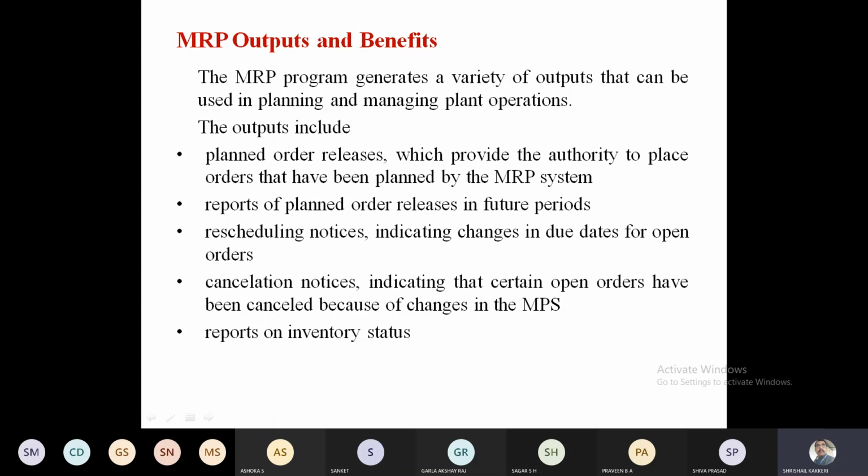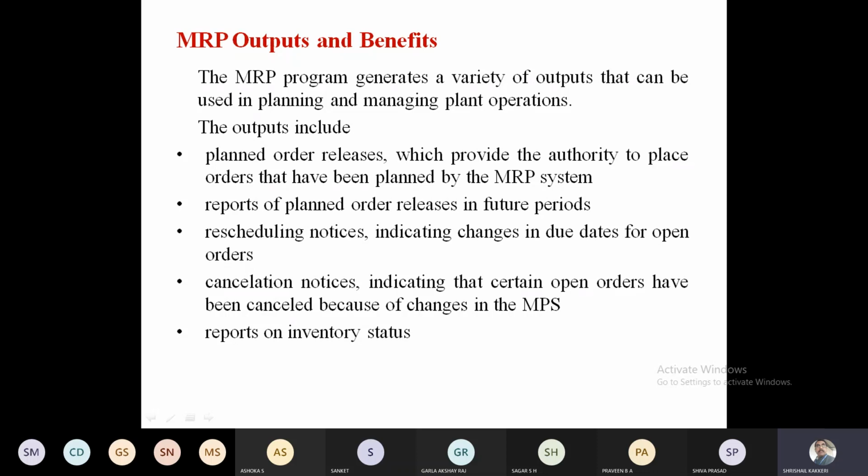And the cancellation notice: certain open orders will be there. For example, before I start the manufacturing, if there is substantial or insufficient information with which we cannot start the production, I can even cancel the order. And it will give you the report on the inventory status.